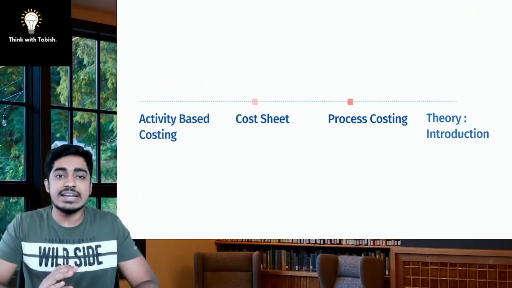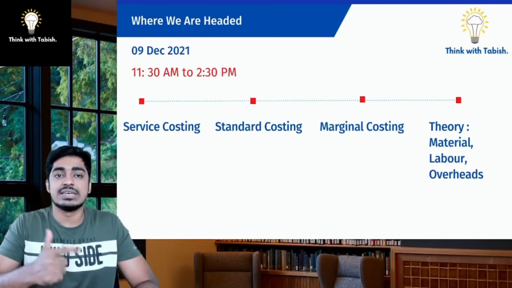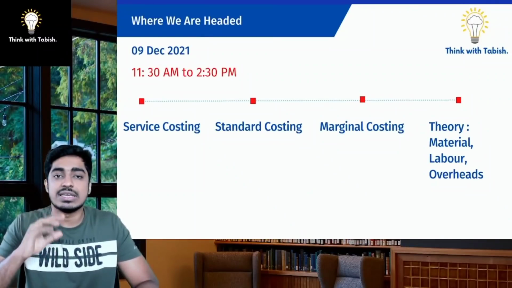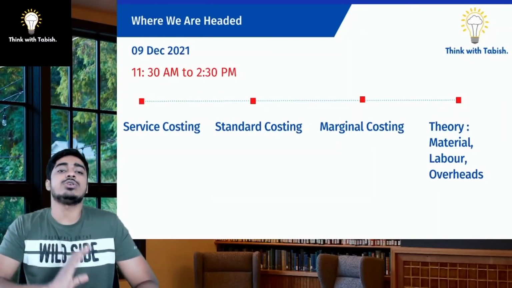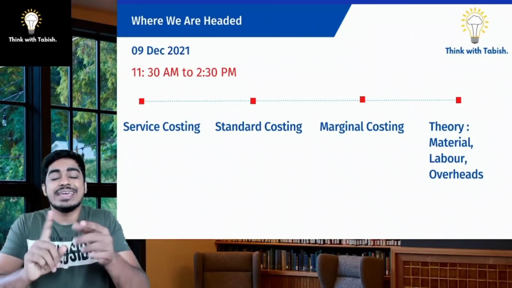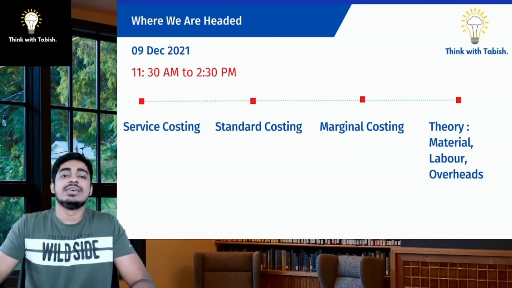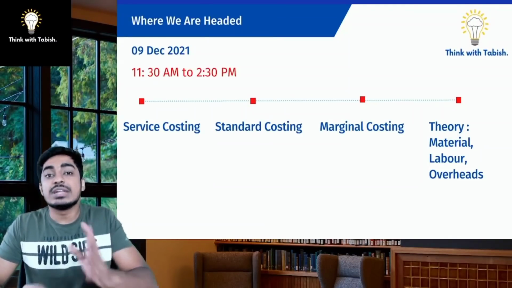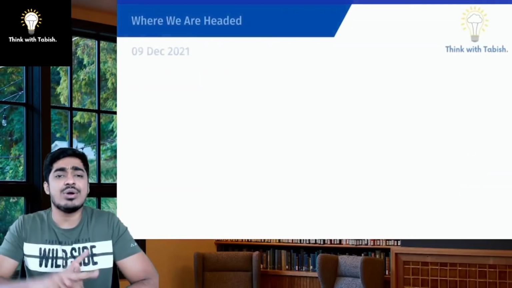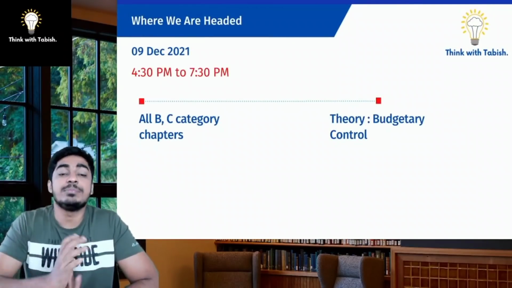Next, we have the second study session. That is from 11:30 a.m. to 2:30 p.m. I'll try covering service costing, standard costing, marginal costing, and in theory, material, labor, and overheads. So by afternoon, all the A plus and A category chapters are done. Now, evening, probably say 4:30 to 7:30, I will try covering all the B and C category chapters. And in theory, I'll try looking at budgetary control chapter.